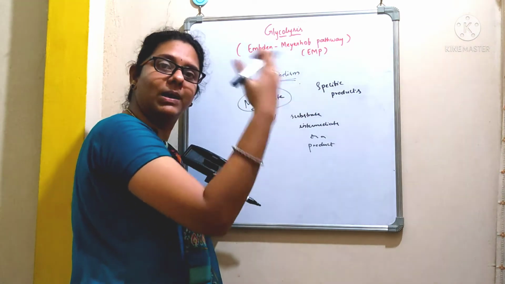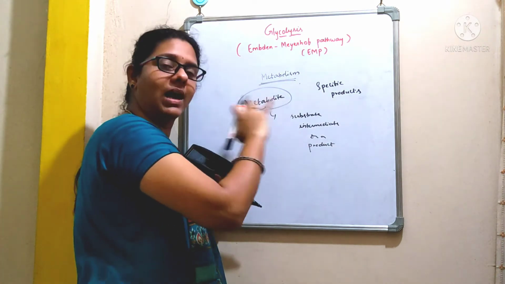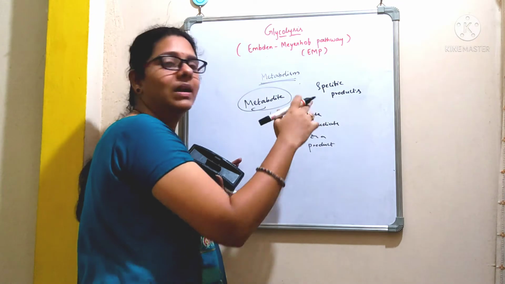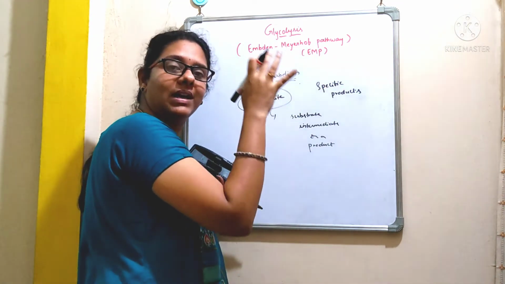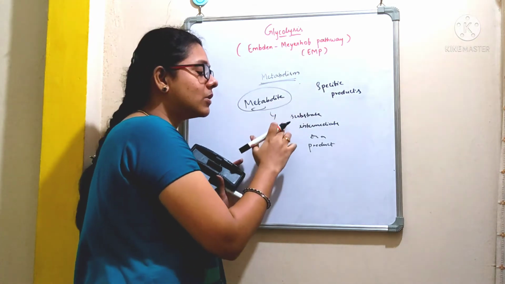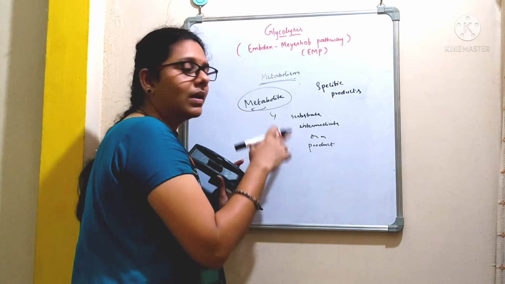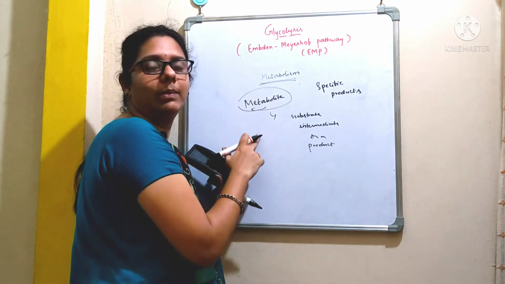Metabolism is nothing but the chemical reactions that take place within a living organism, and those chemical reactions are catalyzed by specific enzymes. With the action of those enzymes, there will be a formation of specific products. They could be a substrate, intermediate or a product, and they are referred to as metabolites.